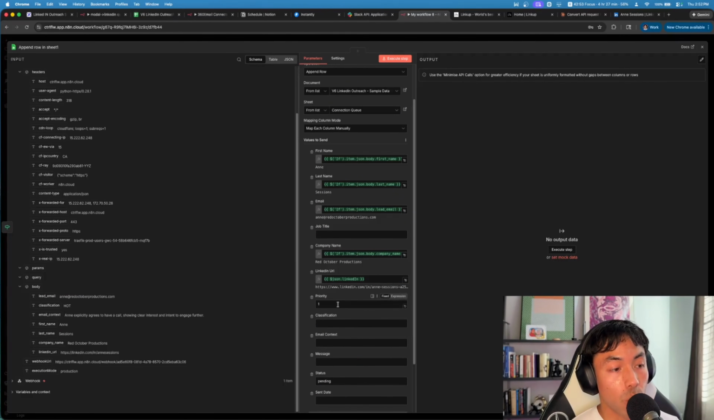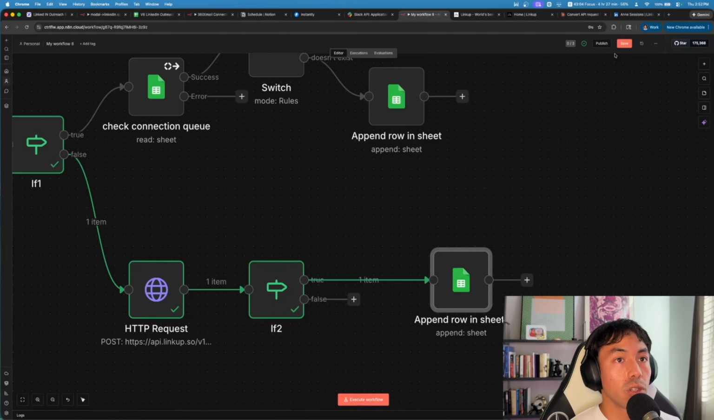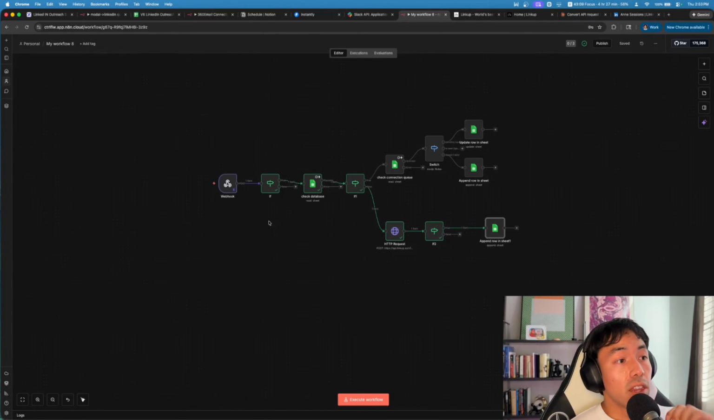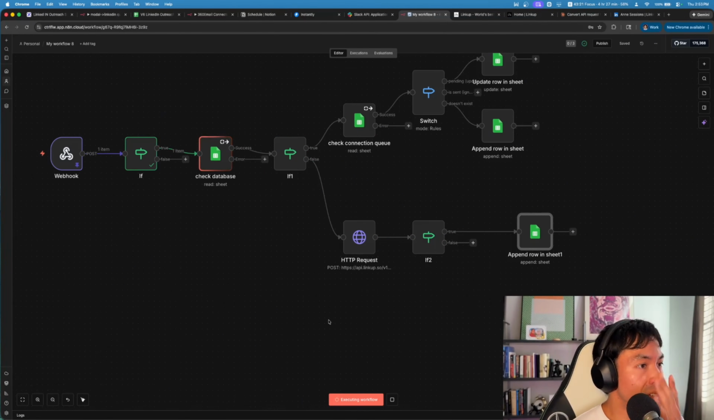They do become a #1 priority because they are positively responding. Classification also gets mapped over here. And then email content also gets mapped over here. Status is pending. Perfect. So let me save this and then let me run that. So this is in the case in which we get a reply. They are not in our database, or excuse me, they are in our database, but their LinkedIn URL is not there. So we'll execute the workflow.